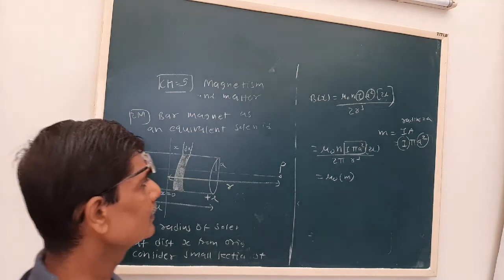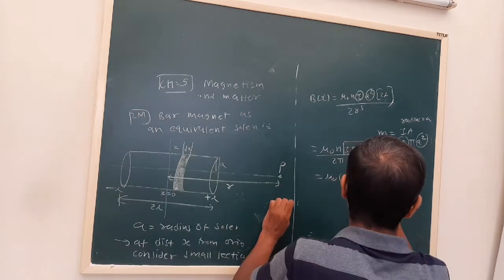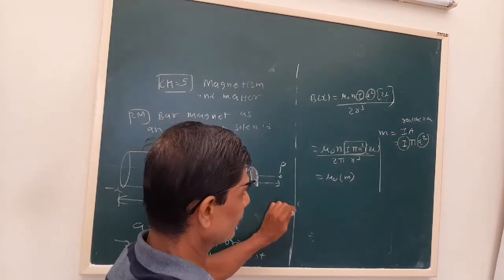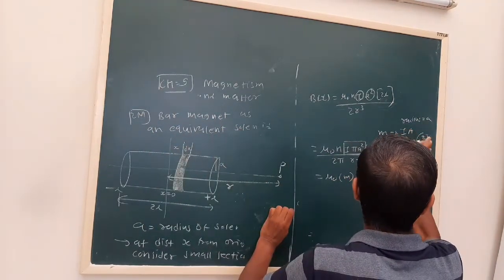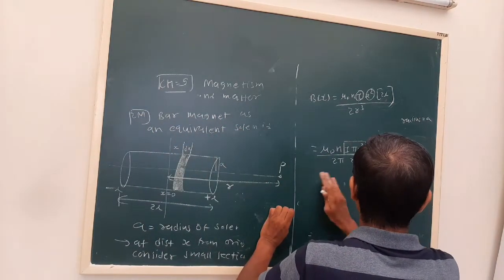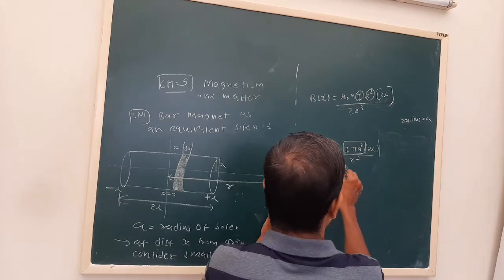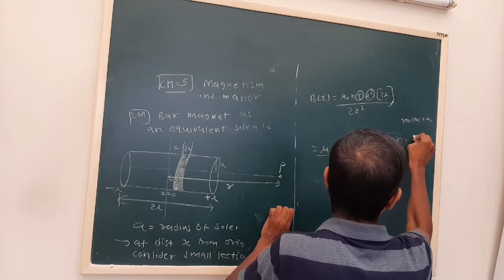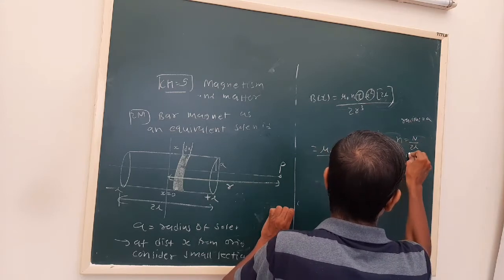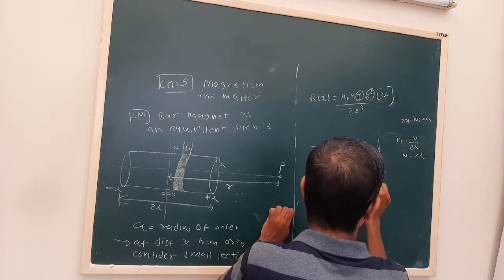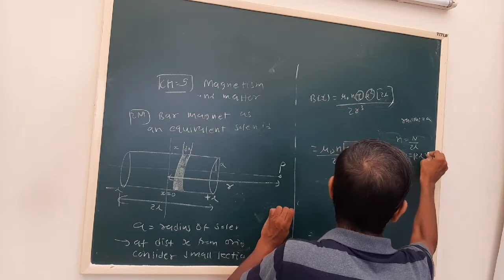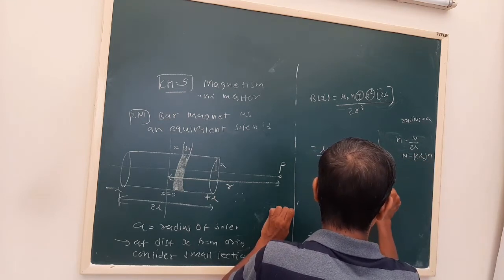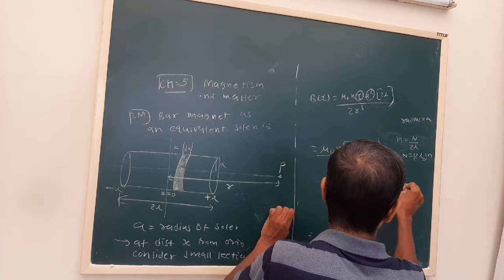Here the total number of turns is n into 2L. We have the formula, let me rearrange, M is equal to N I A. What is our N? N is n into 2L.